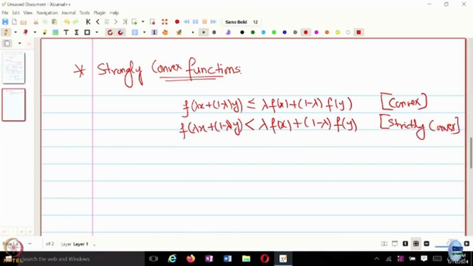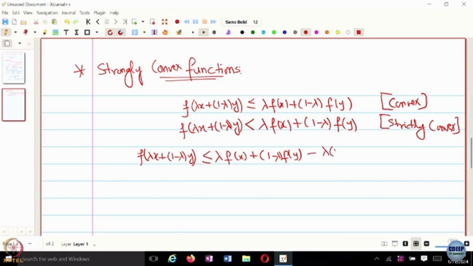So what you are saying is that the function evaluates to a smaller value than the convex combination of the function values, but it does not tell you by how much. So in a strongly convex function, you also provide values. So strongly convex would look something like this. First of all, this is your convexity part.